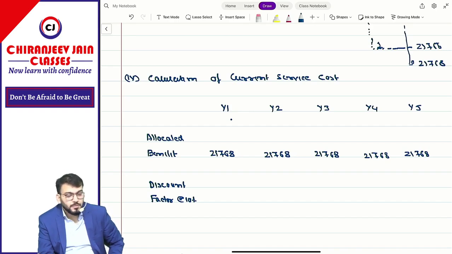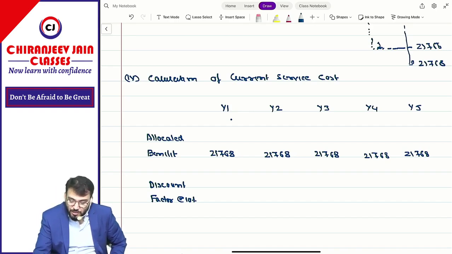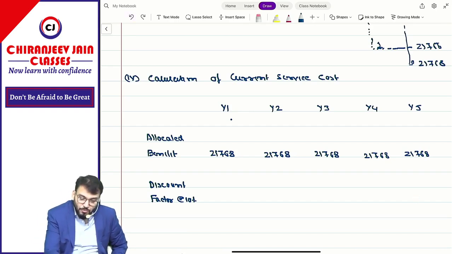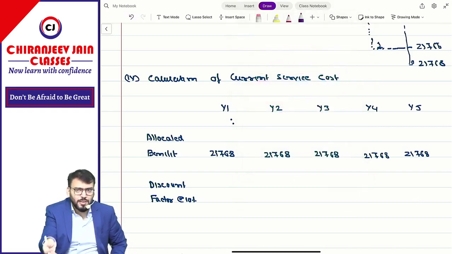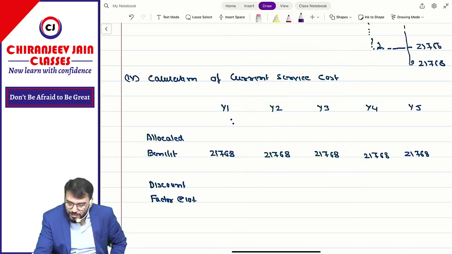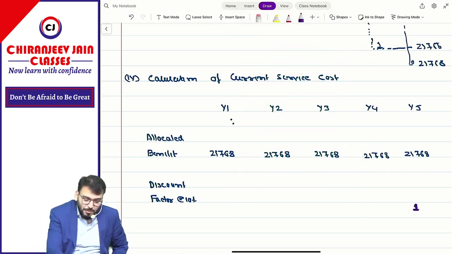Understood? So it means you need to give the discounting factor. This will be 1. Year 0 means what? It means there is no need to calculate present value. The future value is only the present value now, multiplied by 1 only. Are you able to understand what I am saying?